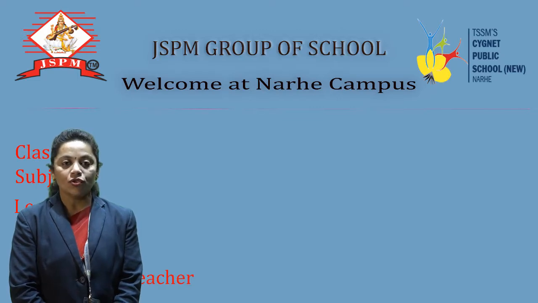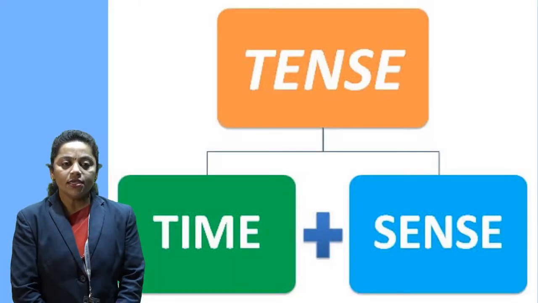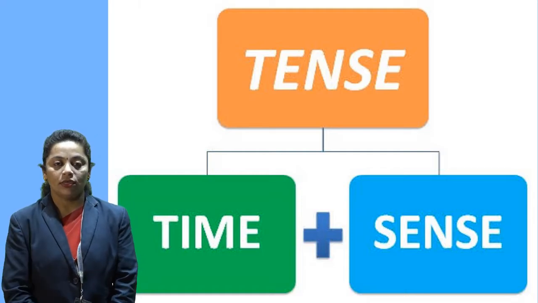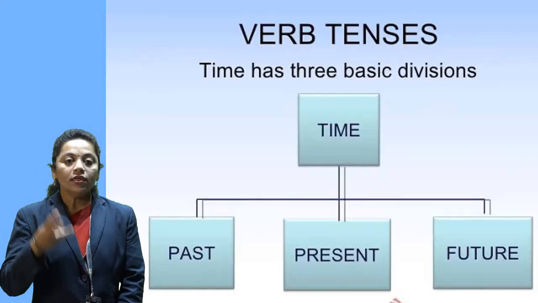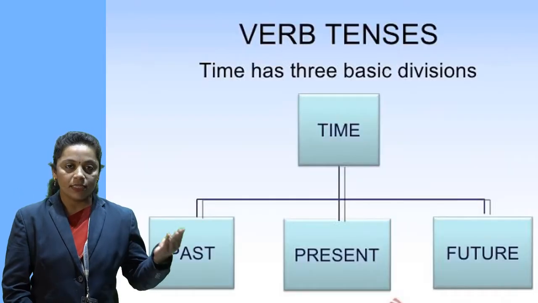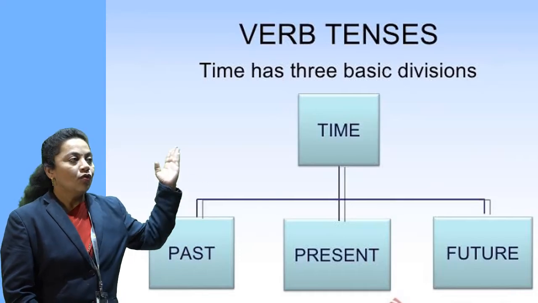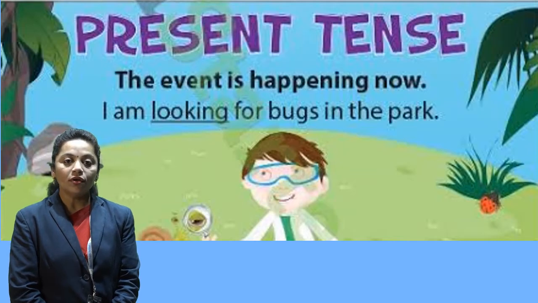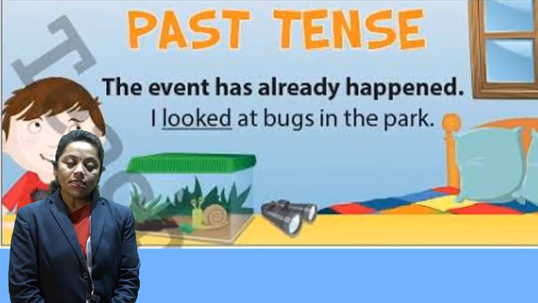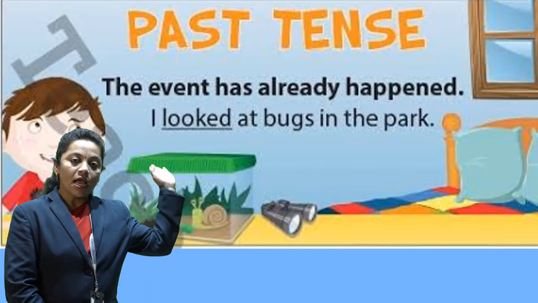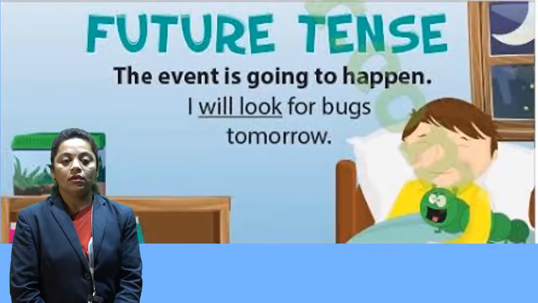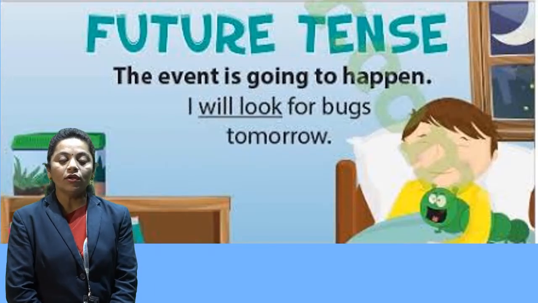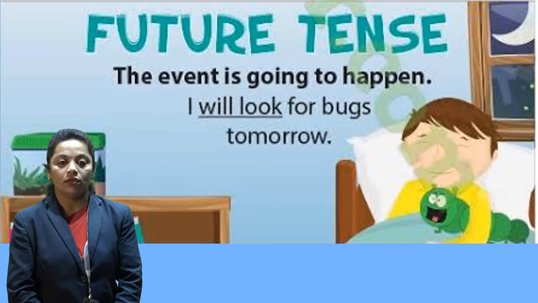Students, I want to ask you one question. What is tense? Tense shows the time of action. Actually, there are three types of tense: present tense, past tense, and future tense. Present tense shows present time or the present action. Past tense shows past time or the past action. Future tense shows future time or the action which will happen in the future.